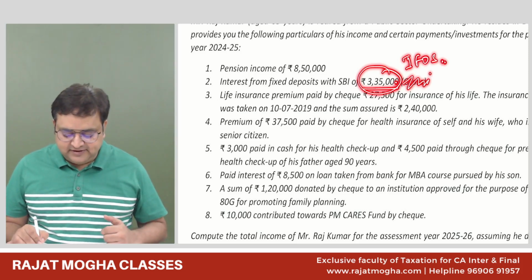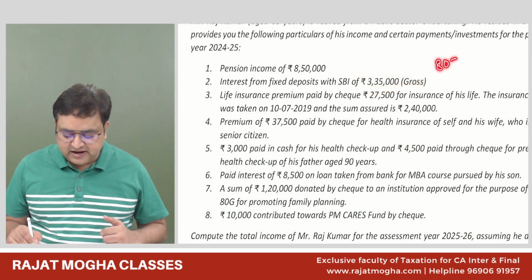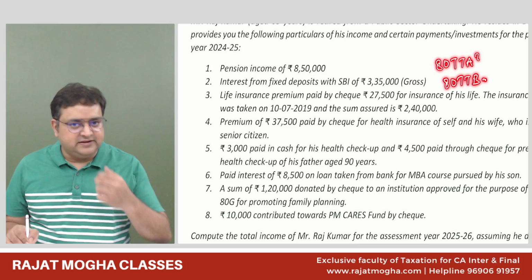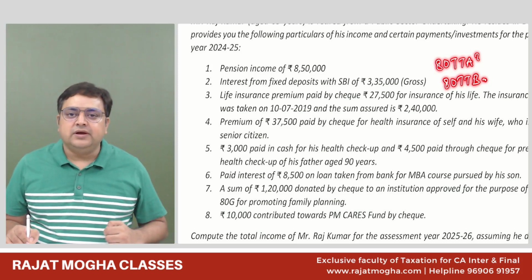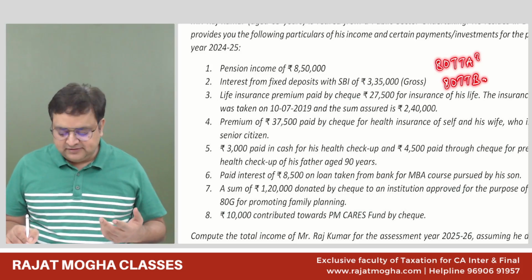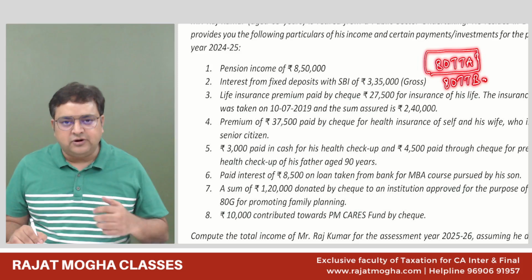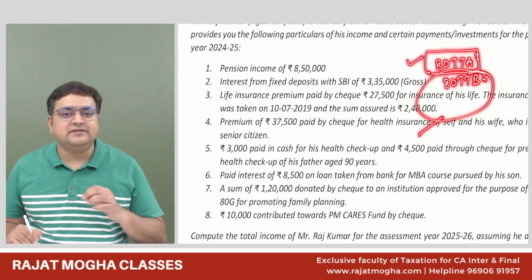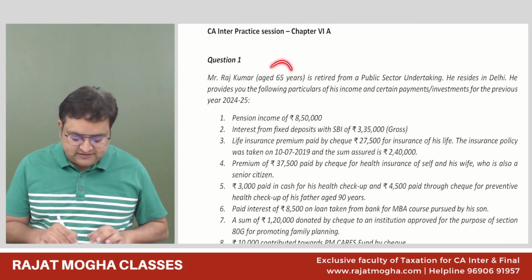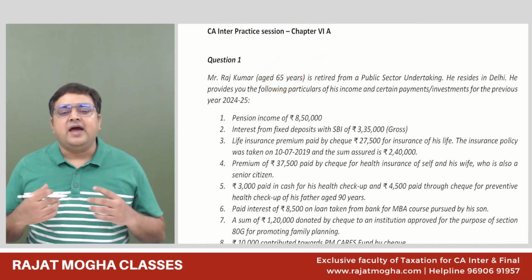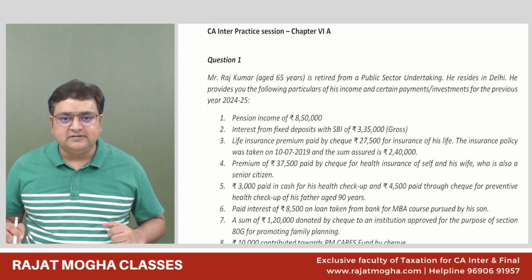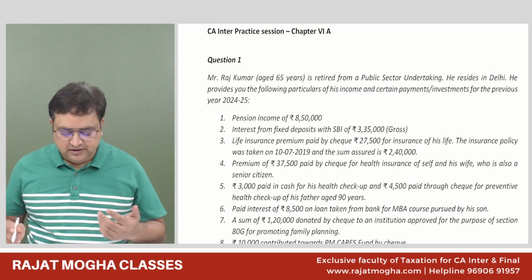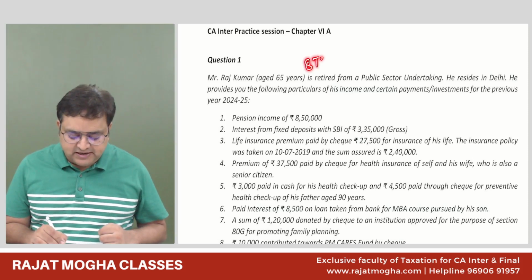Second thing is that there are also sections in deductions, 80TTA and 80TTB. You must have done it in the last lecture. 80TTA is where you can get the deduction if the person is not more than 60 years, and even non-residents can get 80TTA. But 80TTB is only for resident senior citizens. So I believe that this person is a senior citizen, more than 60 years. And if nothing is mentioned regarding residential status, we always assume that the person is resident. So I believe that he would be eligible for 80TTB. Do you all agree with me?